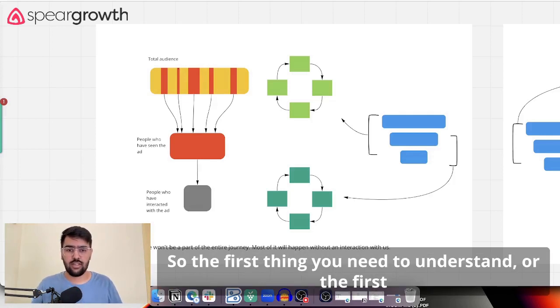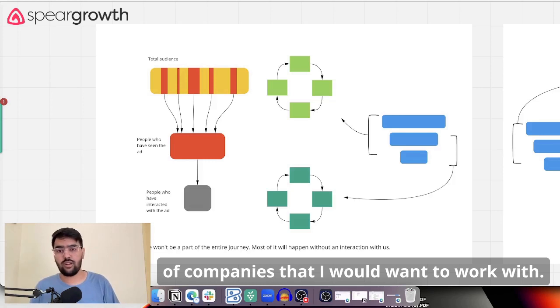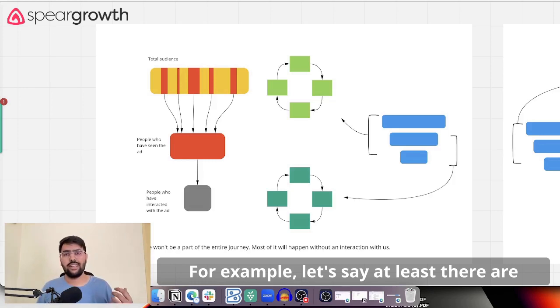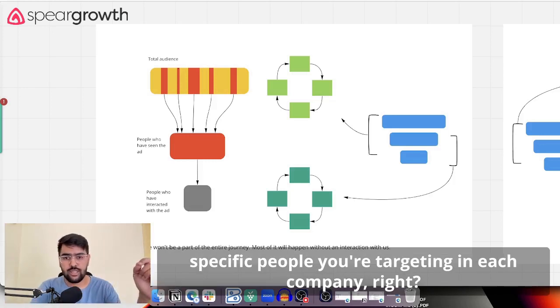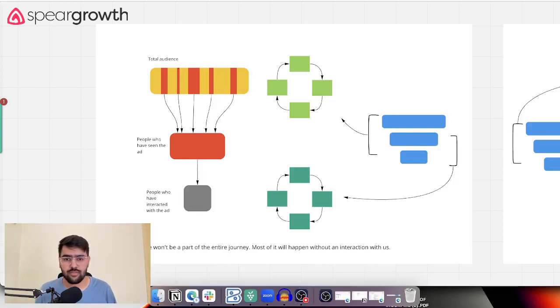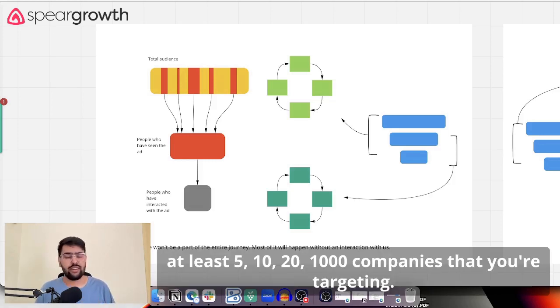The first way I would do it is I would make a list of companies that I would want to work with. Now this list needs to be significantly large. For example, there are specific people you're targeting in each company, and there need to be at least 10,000 people or so. In different cases, this might mean having at least 5, 10, 20,000 companies that you're targeting.